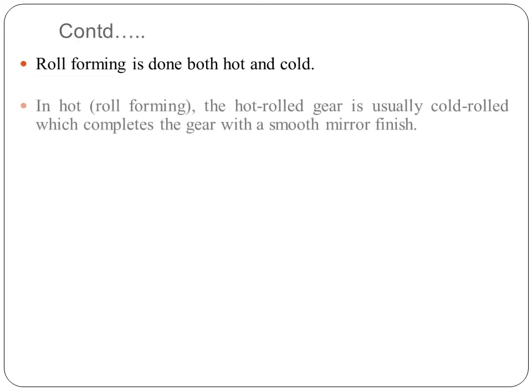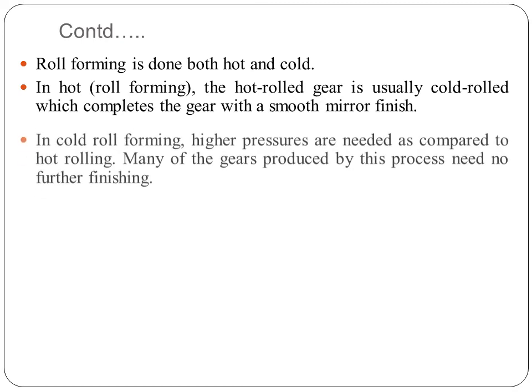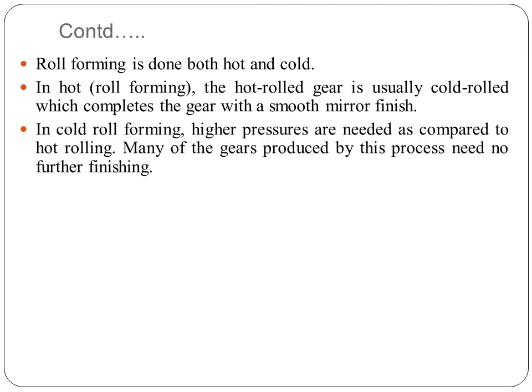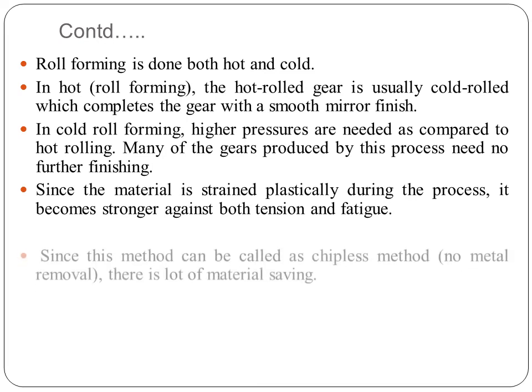Roll forming is done both hot and cold. In hot rolling, a hot rolled gear is usually used, and cold rolling completes the gear with a smooth mirror finish. In cold roll forming, higher pressures are needed as compared to hot rolling. Many of the gears produced by this process need no further finishing. Since the material is strained plastically during the process, it becomes stronger against both tension and fatigue.